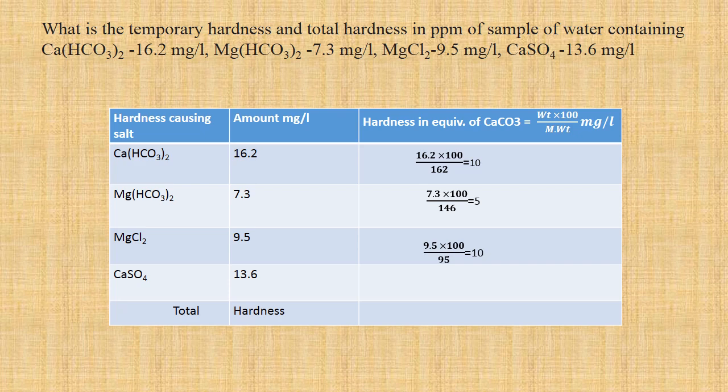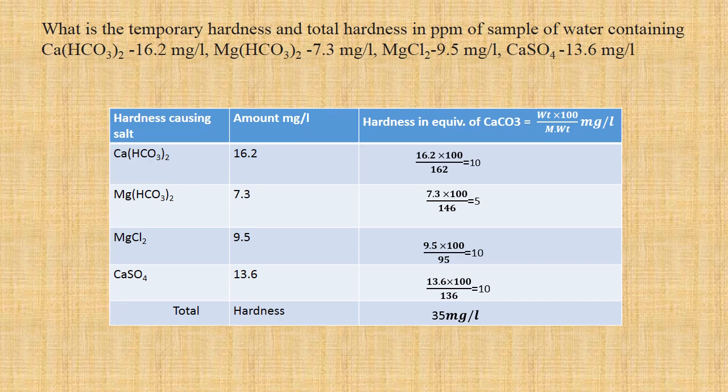And for magnesium chloride, it is 9.5 into 100 by 95, as the molecular weight, which is equal to 10. And for calcium sulfate, 13.6 into 100 by 136 is equal to 10. So total hardness will be 35 milligram per liter.